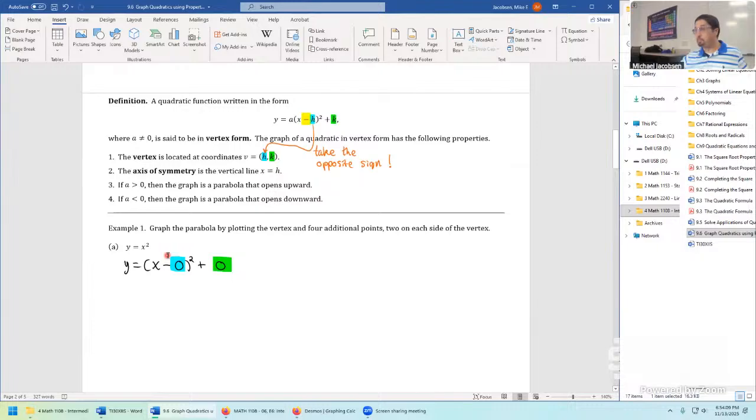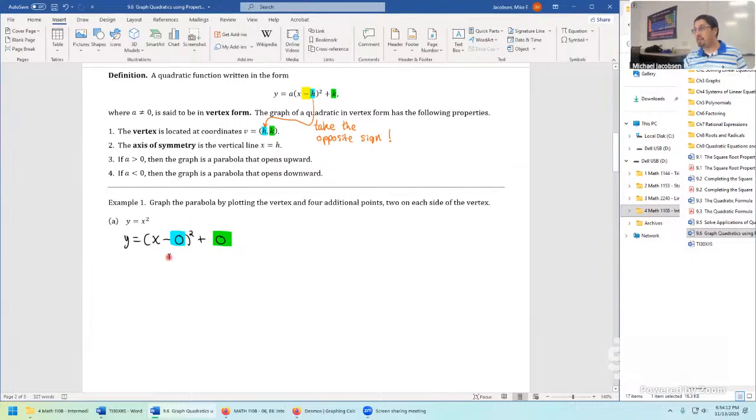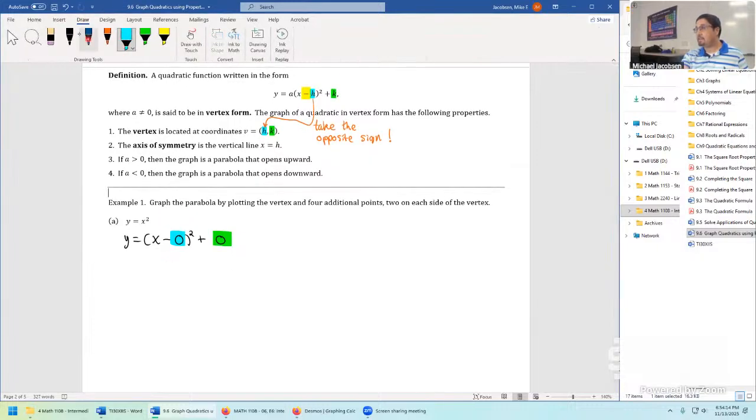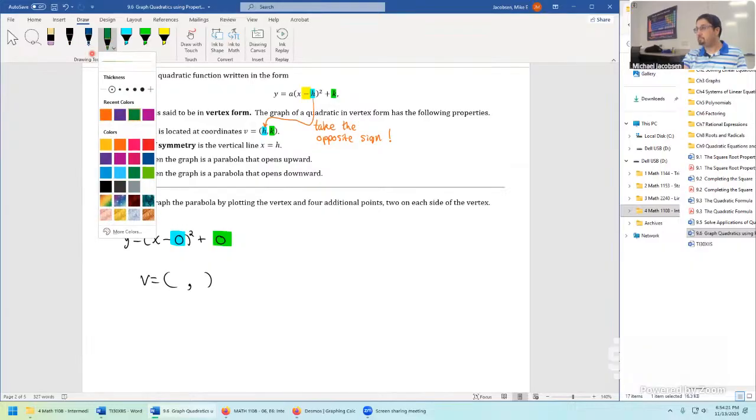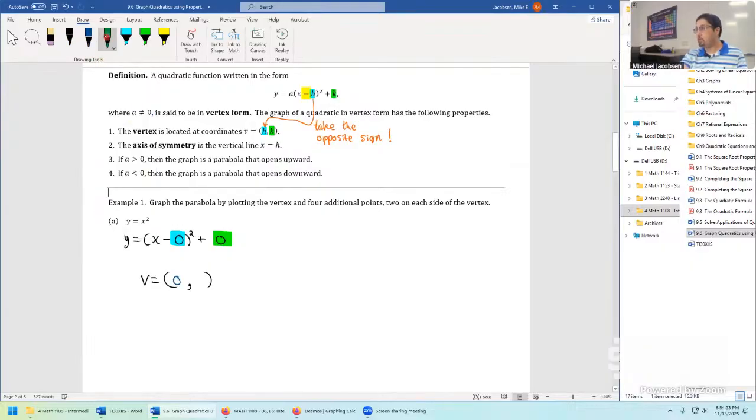Positive 0 and negative 0 are both 0 itself, so not as amazing. So we can say again right away on this problem, vertex equals 0, 0. Where following the color coding, it came from those specific portions. Or in other words, if you just looked at y equals x squared, it would have that same vertex, 0, 0 as well. And we can plot that vertex. The value 0, 0 would go right here. So that's our first point on the graph.